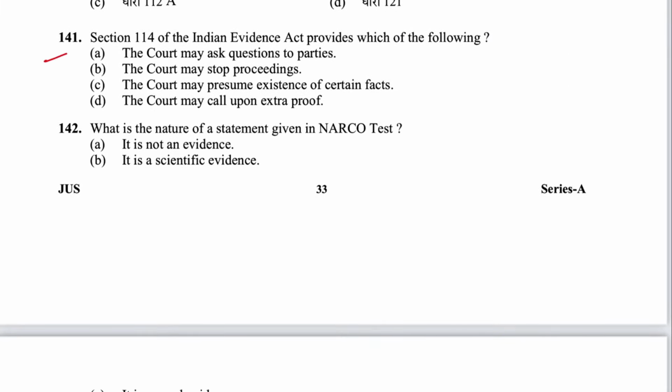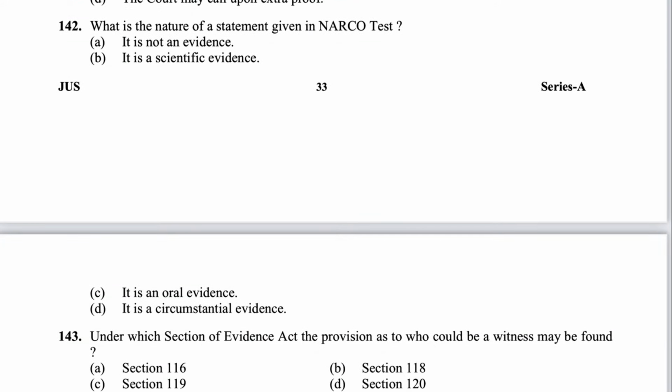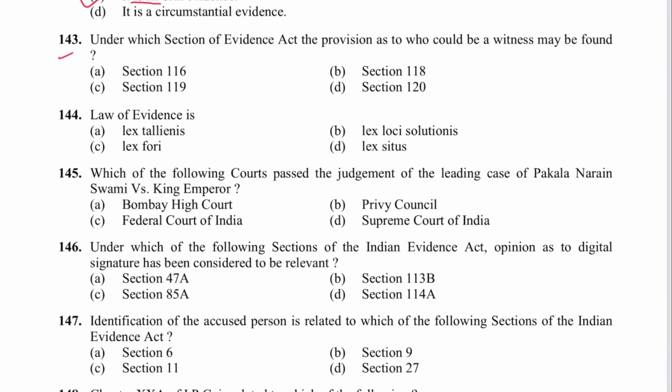Next 141. Section 114 of Indian Evidence Act provides which of the following: court may ask, may stop, may presume existence of certain facts. C is the answer. There are certain presumptions mentioned in section 114. Next 142. What is the nature of a statement given in narco test? It is not an evidence, scientific evidence. It is an oral evidence. C is the answer. Next 143. Under which section of Evidence Act the provision as to who would be a witness may be found? That is 118. B is the answer.